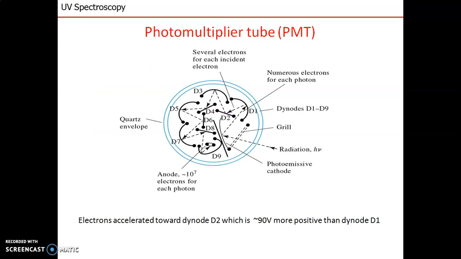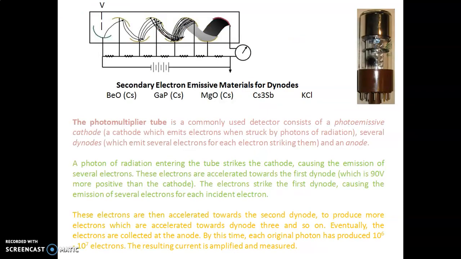Then various types of detectors are there. First is the photomultiplier tube. In this, a cathode is there as well as an anode, and a number of dynodes are present. Each dynode is at 90 volts more positive than the previous dynode. The photomultiplier tube is a commonly used detector, consisting of a photoemissive cathode and anode. A photon of radiation striking the cathode causes emission of several electrons. These electrons are accelerated towards the first dynode.